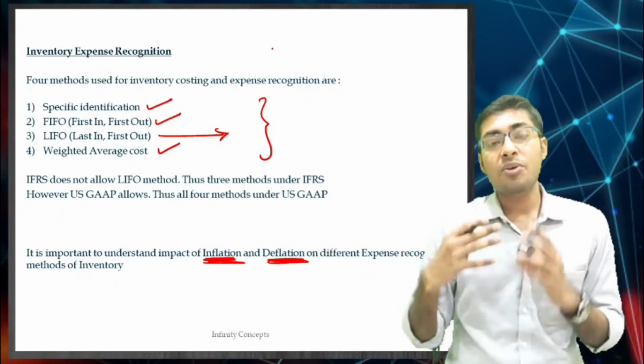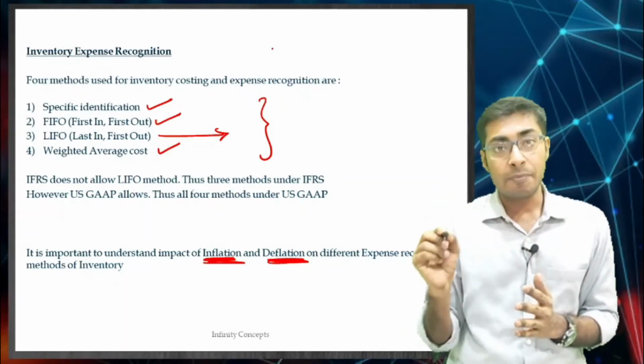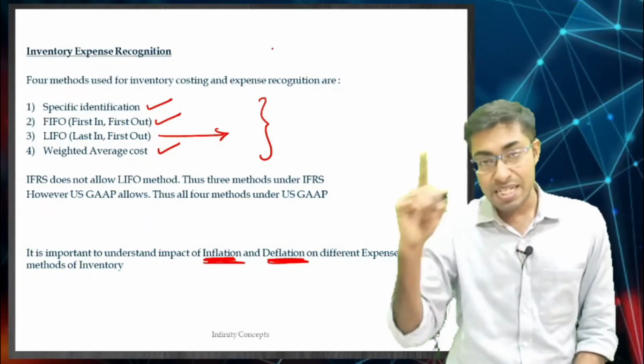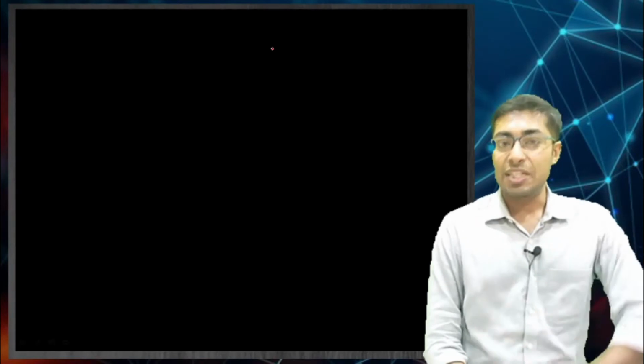Now how we do the expense recognition is what comes in over here. So let me take you to the explanation.